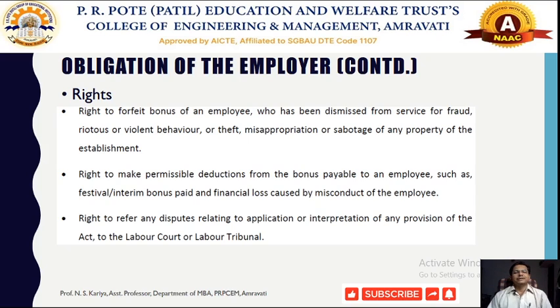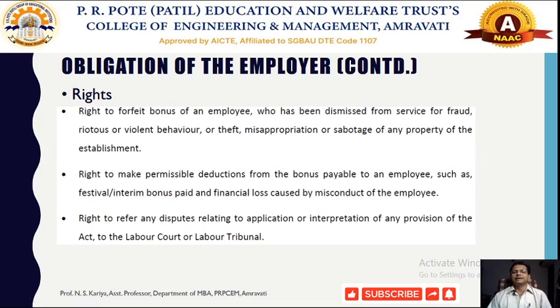There are some rights of the employer. Right to forfeit the bonus of the employee. The employer can forfeit or confiscate the amount of bonus and not distribute it to the employee, particularly when the worker is dismissed from service due to fraud, riotous or violent behavior, theft or misappropriation, or sabotage of any property of the establishment.